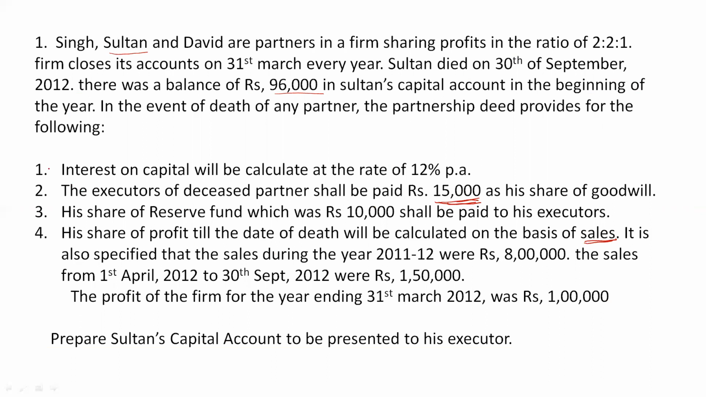The first thing given is that interest on capital will be calculated at the rate of 12% per annum. So we have to provide interest on capital to Sultan's executors, and we have to do a working note here. Now the dates are very important: when the partner died and from when the accounting year starts. These dates are very important. We'll do a working note. Working note number 1, calculation of Sultan's interest on capital.